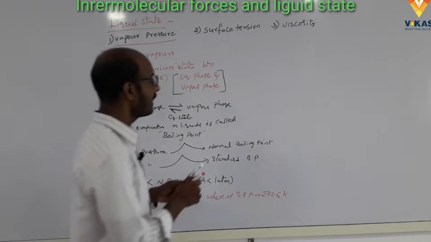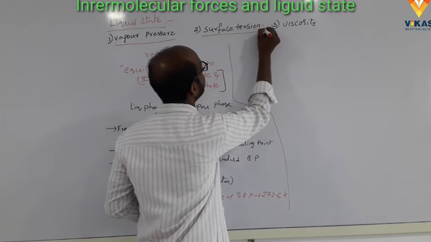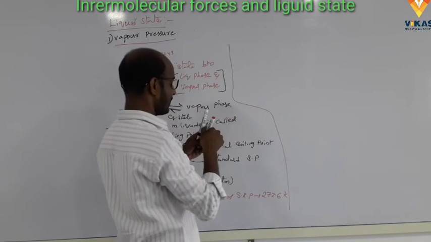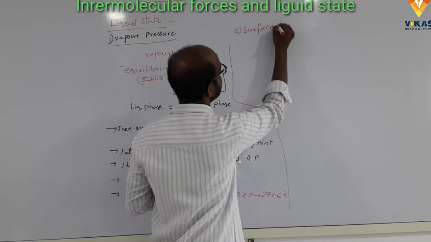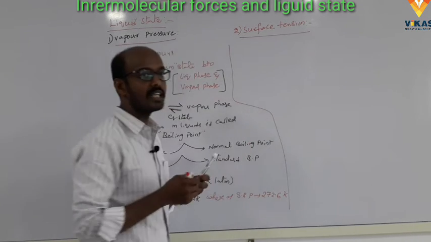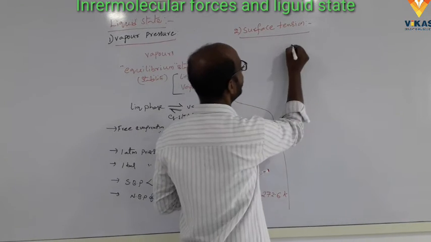Clear? Okay. And next one, surface tension. Second one, surface tension. What is the meaning of surface tension? The force acting on the surface of the liquid per unit length.